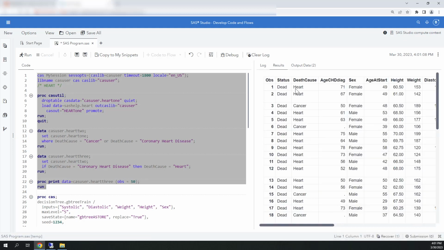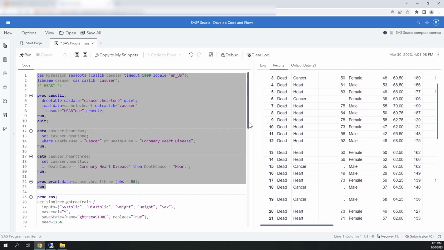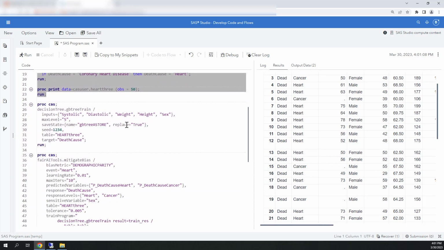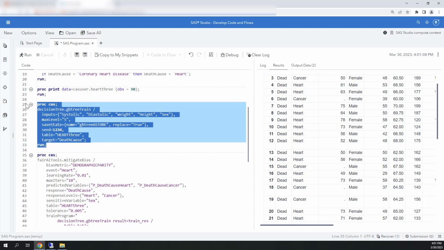I see everything worked fine, and I have this status. These are folks who have died. Obviously, if they haven't died, there's no death cause yet in the study, so we've selected only those who have died of coronary heart disease or cancer. Now I'm going to run my gradient boosting.